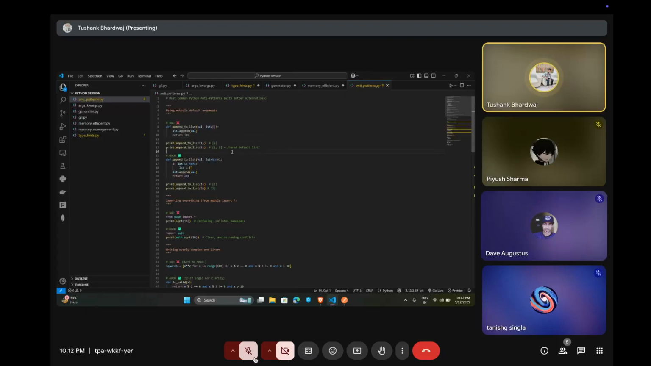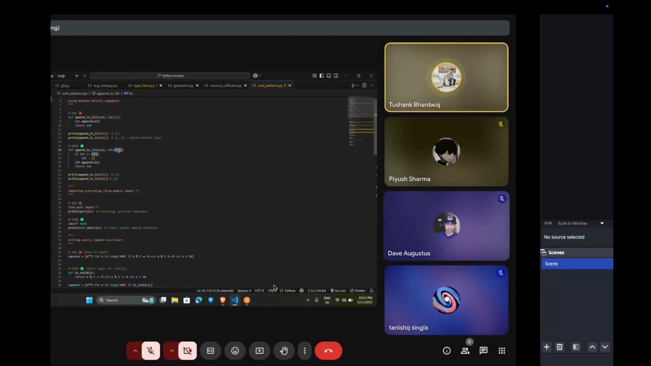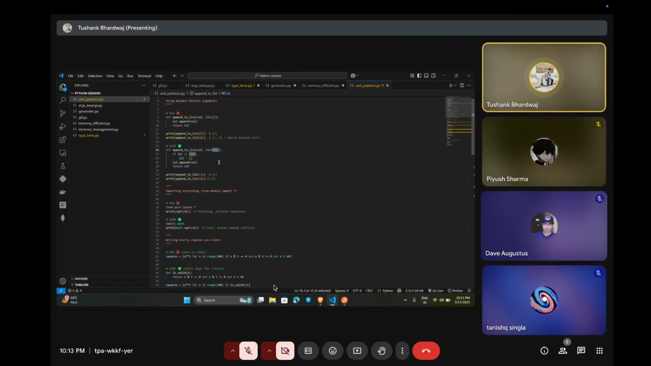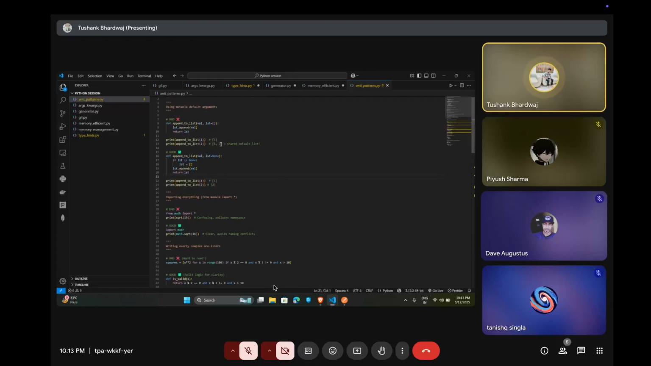But we can see in this that if we pass one, it will return one. But the second time, when I pass two, it will return one and two. But if we use a type hint and give None, it will only return one or two. It won't store the previous values.